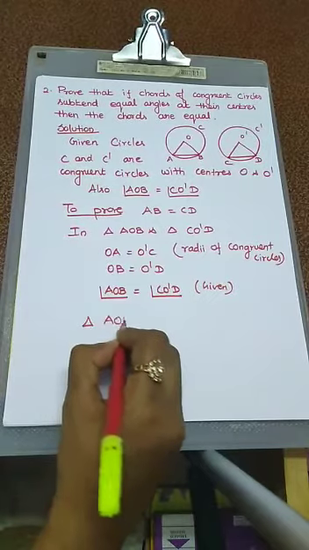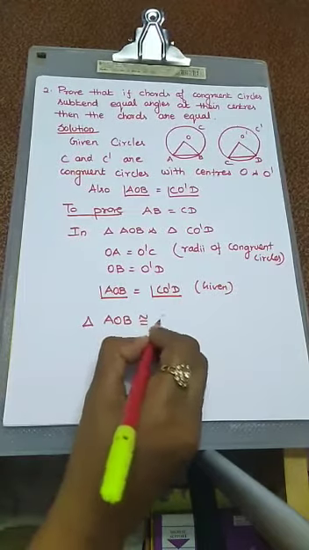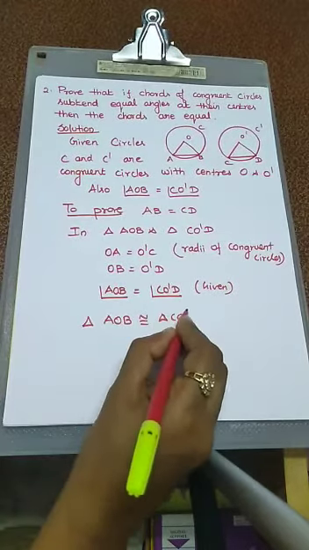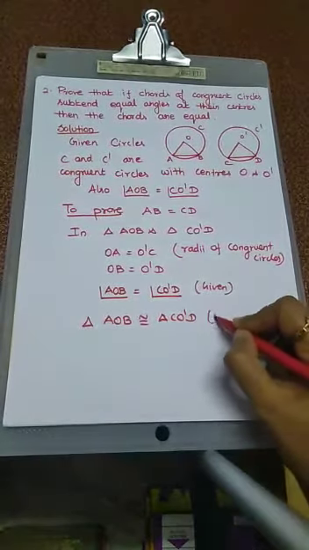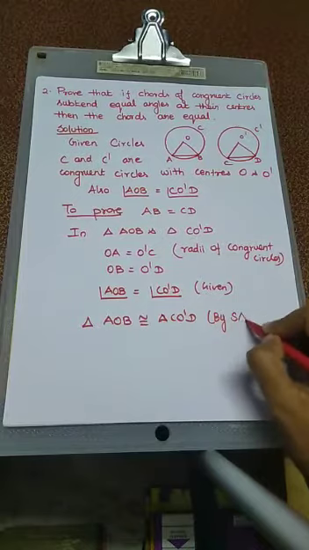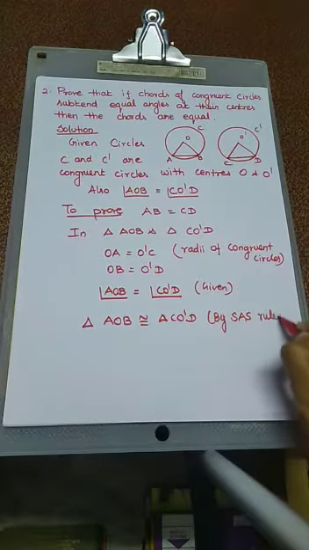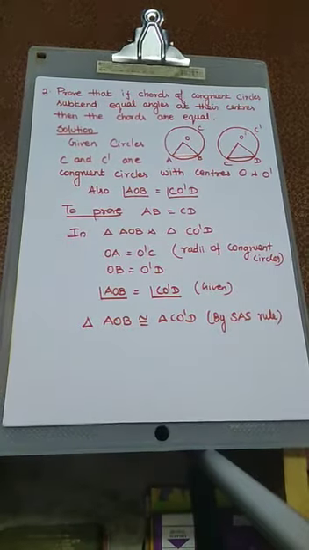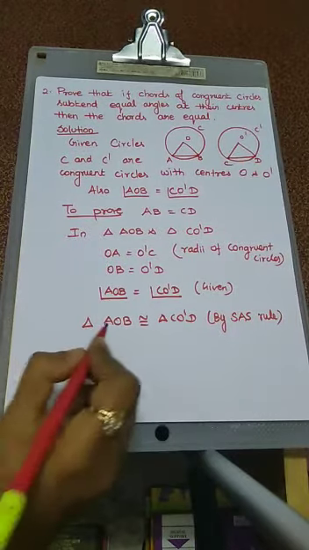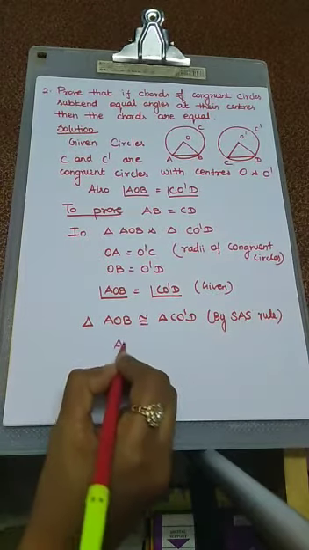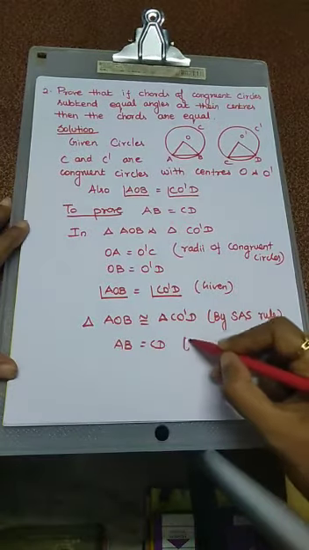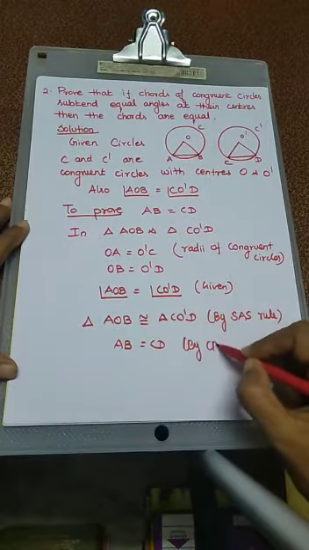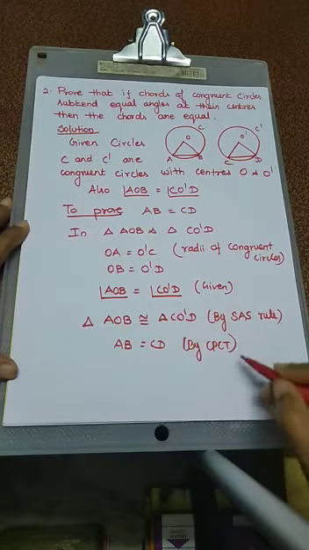Triangle AOB is congruent to triangle CO'D. What is the reason? By the SAS congruence rule. So here we have to apply the CPCT condition also. So by the CPCT condition, AB equal to CD. By CPCT. That's all.